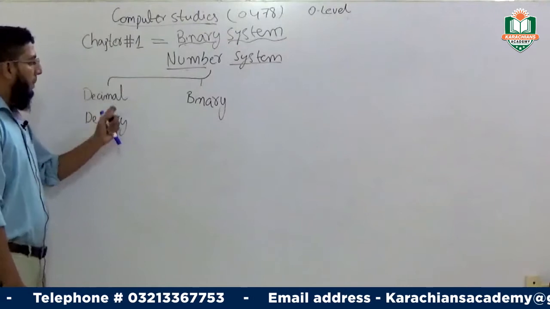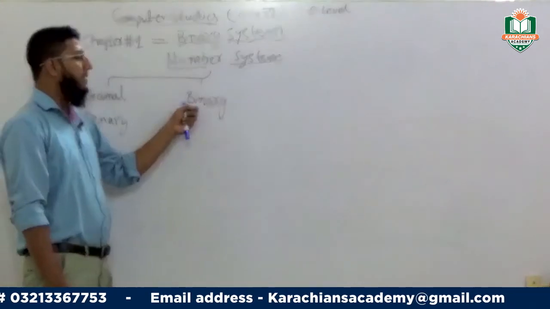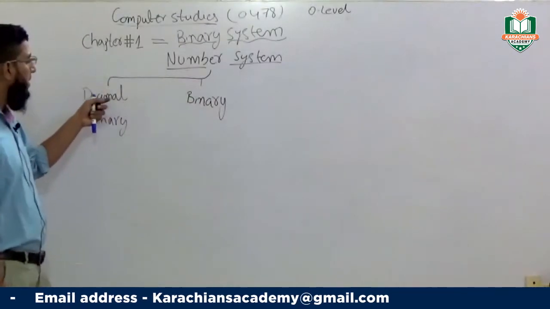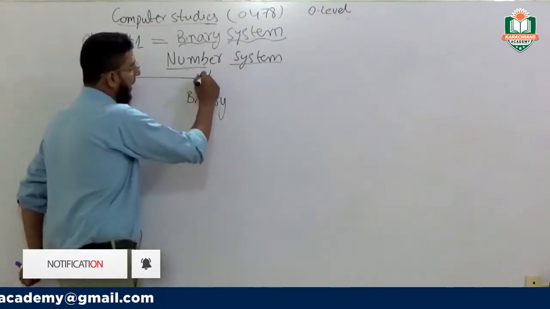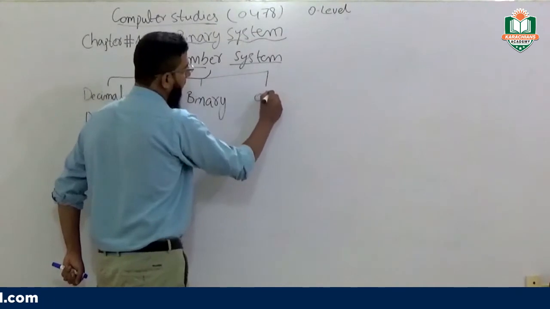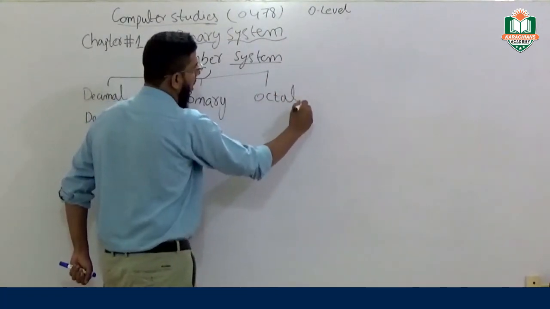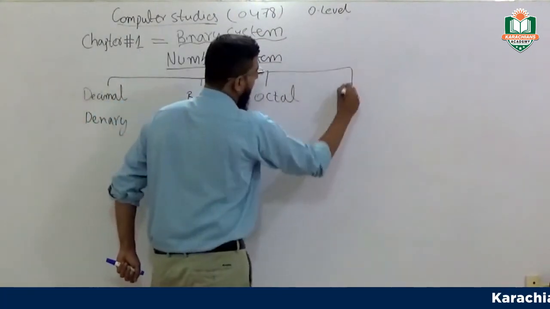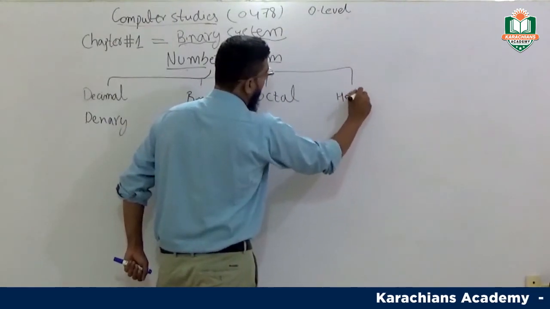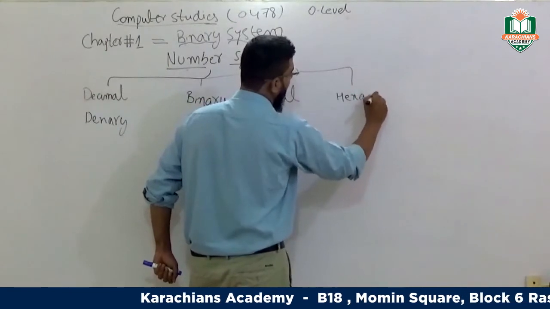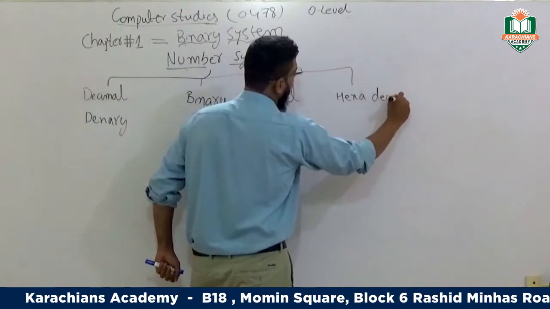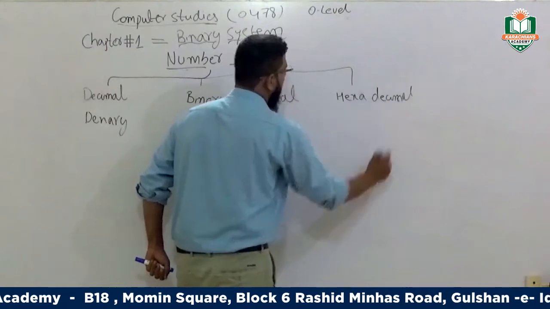So basically a computer works on the binary number system, but why do we have to discuss these other kinds of number system also? The second one is the binary number system. The third one is octal, and the last one is hexadecimal.